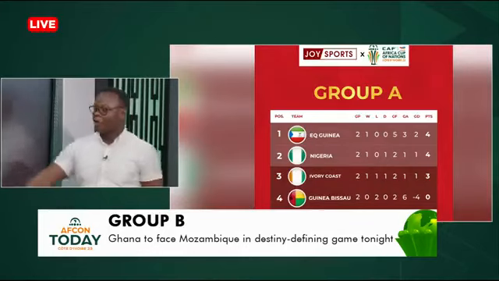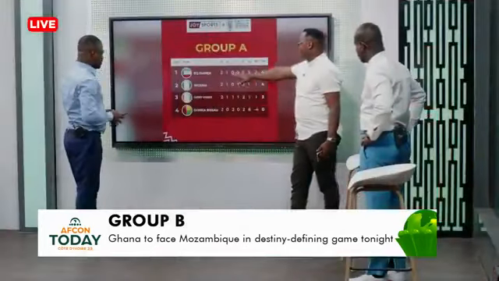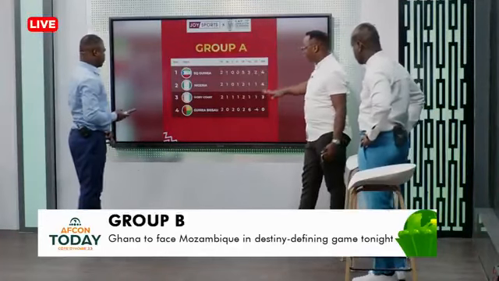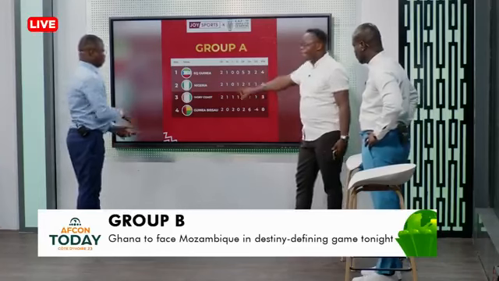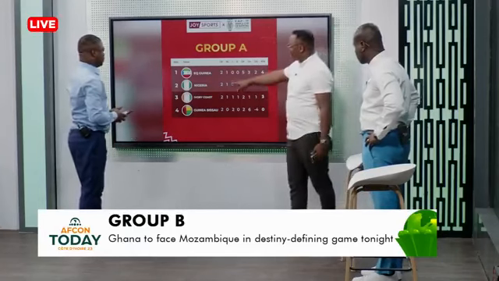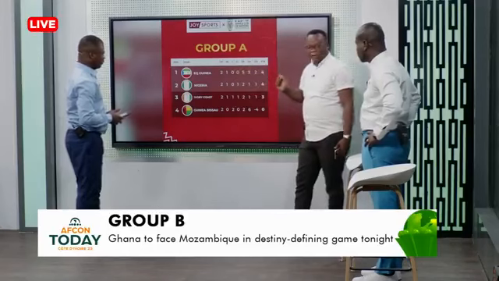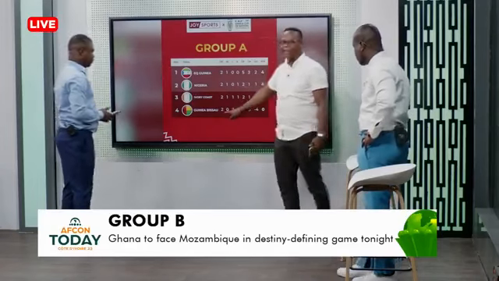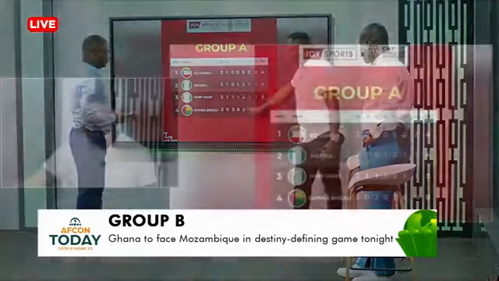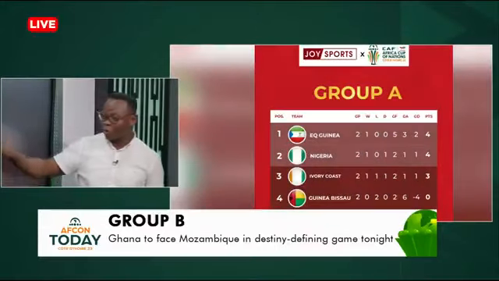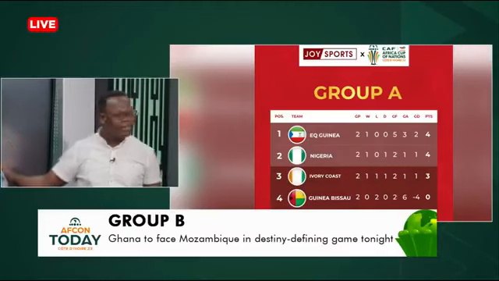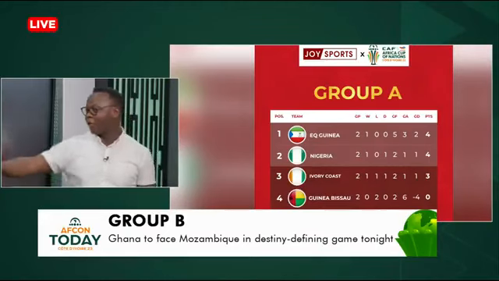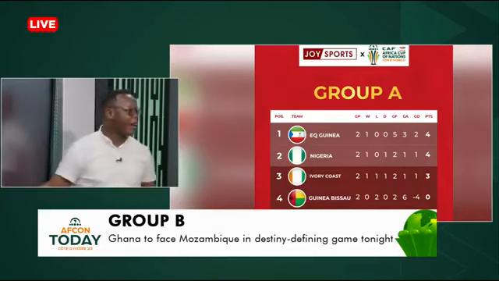So in Group A, for example, Equatorial Guinea have 4 points. Nigeria have 4 points. When they play their third matches, Cote d'Ivoire will play Equatorial Guinea. I think Cote d'Ivoire will win. If Cote d'Ivoire win, they will get 6 points. Nigeria will play Guinea-Bissau, the whipping boys of the group. I think Nigeria will win. If that happens, Nigeria will top the group with 7 points, Cote d'Ivoire will finish 2nd with 6 points, and Equatorial Guinea, with 4 points, will finish 3rd and qualify, guaranteed, even if they lose to Cote d'Ivoire.